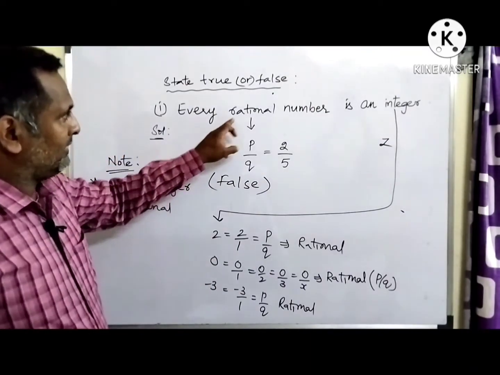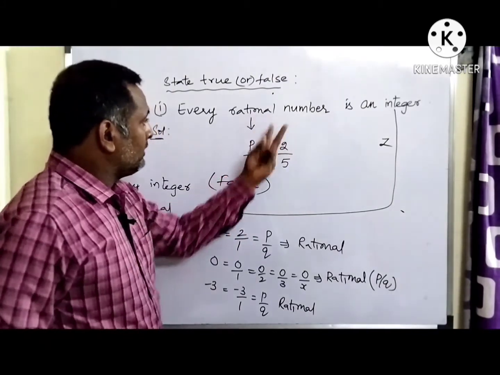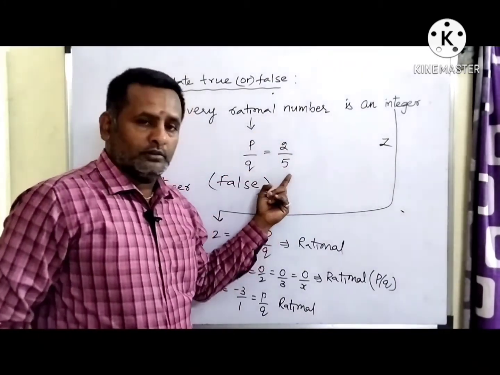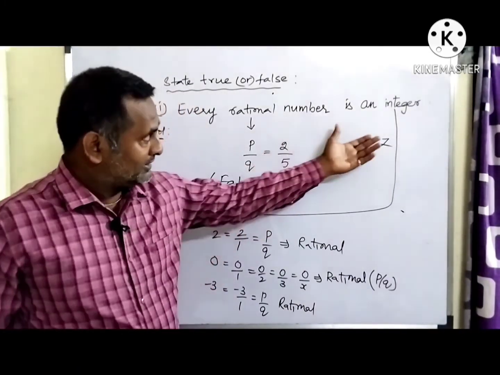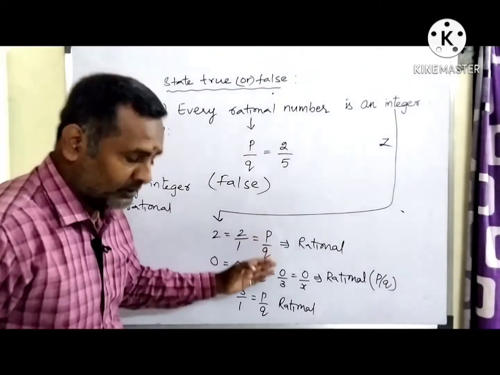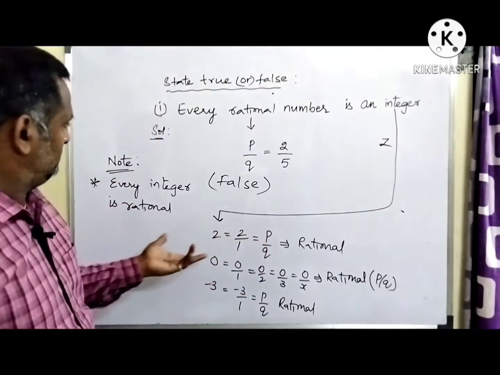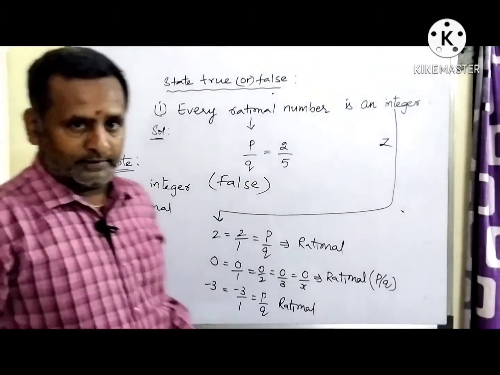So for every rational number, I am taking an example. This is a rational number. Is it an integer? No, an integer should not have q values. So this is not correct, false. But when it comes to integers, you take some integers and try to represent them in the form of p by q. If you can, then that is true. If not, that is a wrong statement. So every integer is a rational number.